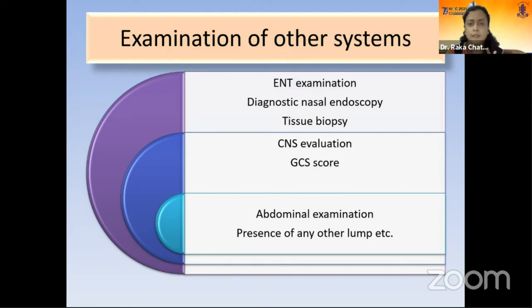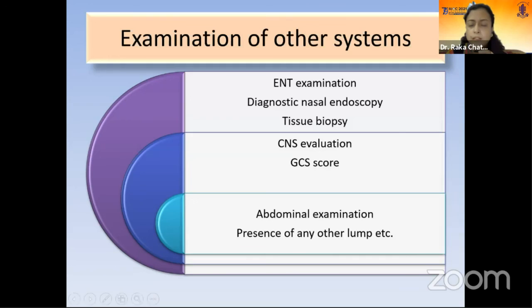In the current scenario, ENT examination is important, in children as well as in adults. In children, usually less than 9 years of age, we get infections, most commonly a single bacterial infection, whereas in adults, we get mixed infections if it is bacterial, because of the properly developed sinus. The treatment varies accordingly. The ENT examination, the nasal endoscopy, and especially the tissue biopsy in suspected cases are important.